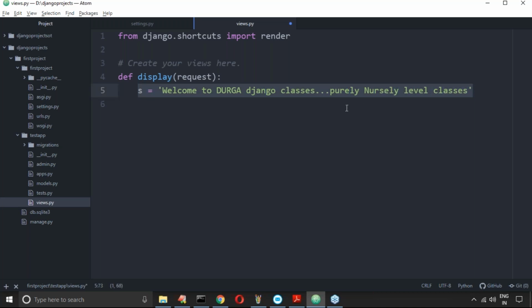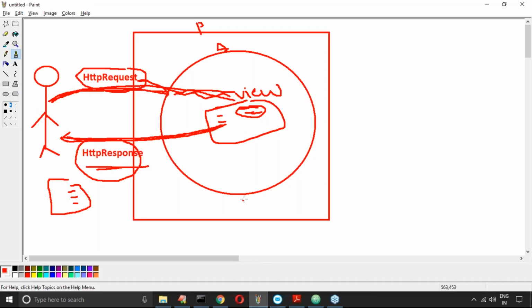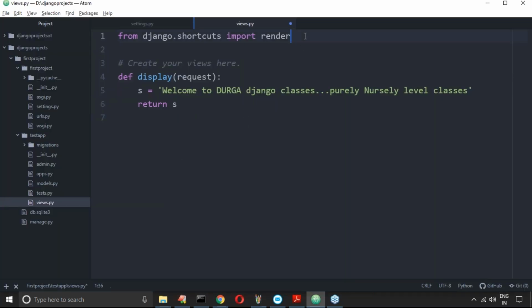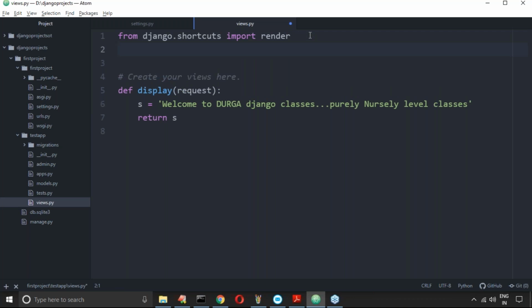You should not return just the string. If I return a string, what will happen? It is going to return a string, but a web application is responsible for returning an HTTP response. So you have to create an HTTP response object, and under that object you have to return the string. How can you get HTTP response?